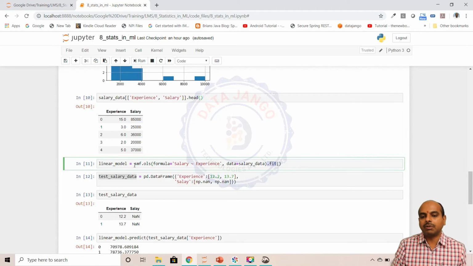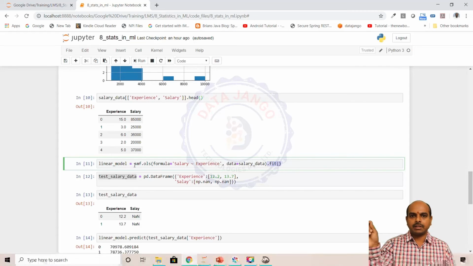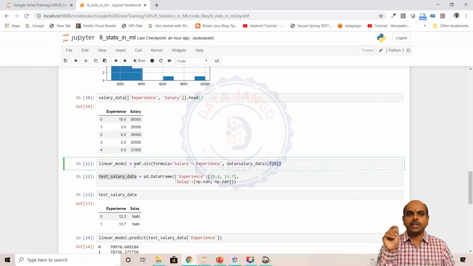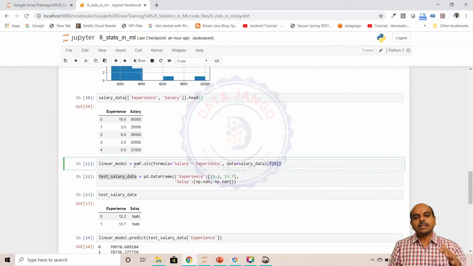When I say fit, what is it doing? It is actually forming the 32 equations, because 32 records are there, right? Theta 0 plus theta 1 into 15 is equal to 85,000. Theta 0 plus theta 1 into 3 is equal to 25,000. Like that, it's going to form all the 32 equations and then solve all of them at once and find out the coefficients. When I say fit, that whole thing is going to happen, and that outcome is going to be saved in this variable, the linear model variable. The outcome is a simple equation, right?